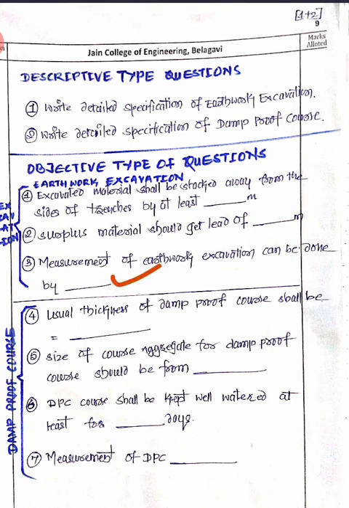Then for damp proof course, the usual thickness should be 25 to 40 mm. The size of coarse aggregate should be 12 mm to 6 mm. Then a DPC course shall be kept well watered for at least 7 days. The measurement of DPC should be in terms of square meters. Now these are a few objective type questions you may get whenever you face any online examination. And for the descriptive, you are going to get these two direct questions.